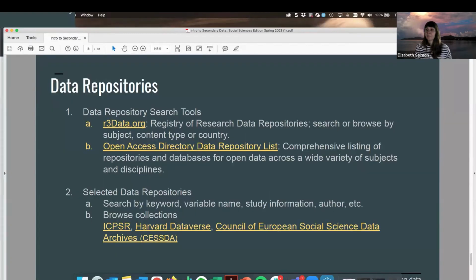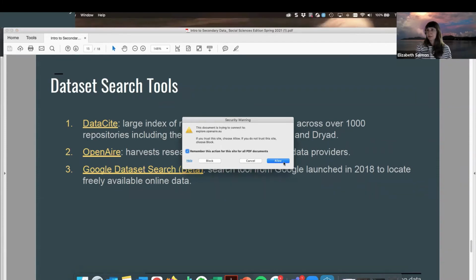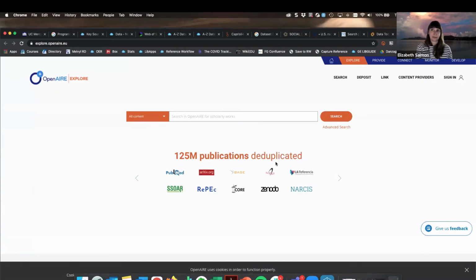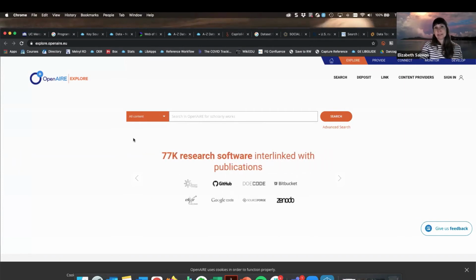So I'm going to go back, and I realized there was one thing on the previous slide that I did intend to show you, which was the OpenAIRE dataset search tool. And so this is a search tool that's harvesting research output from various journals and also various repositories as well. And this is linked to the Zenodo data repository, which is multidisciplinary, but also tends to have a science focus as well. And so when you're searching this repository, again, we're searching at the data set level.